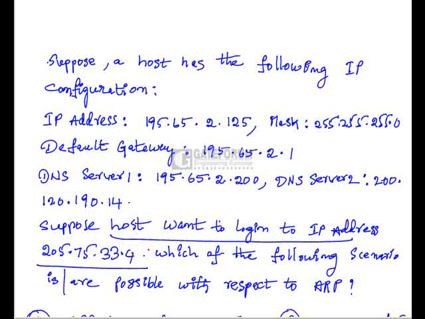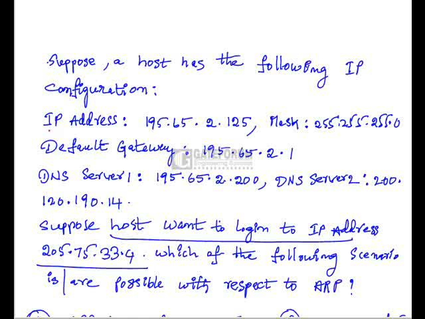Usually, whenever any host wants to log into a particular address, we have to take the help of a DNS server, because the DNS server is responsible for getting the IP address of a given character oriented address.